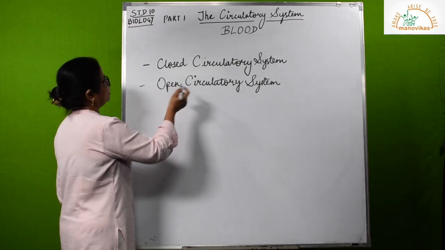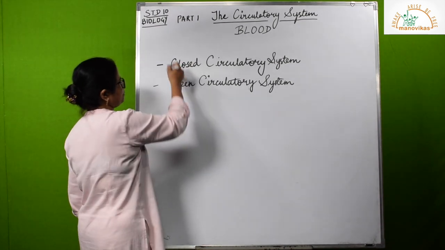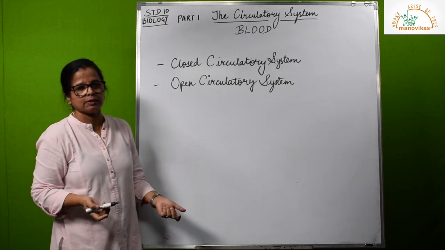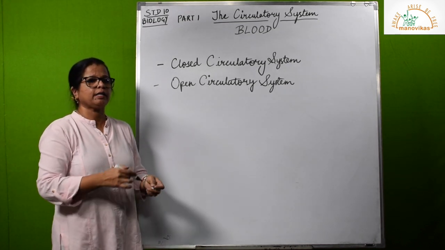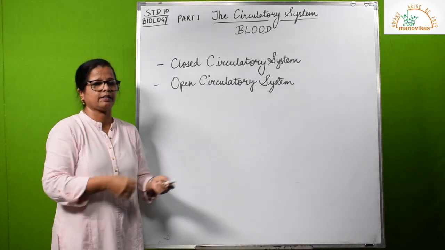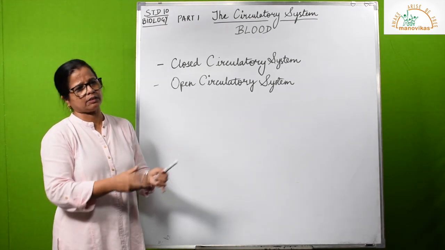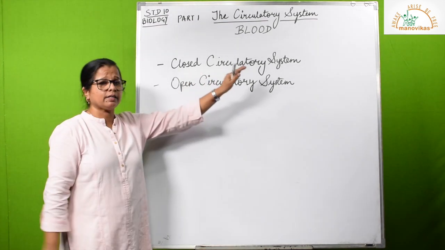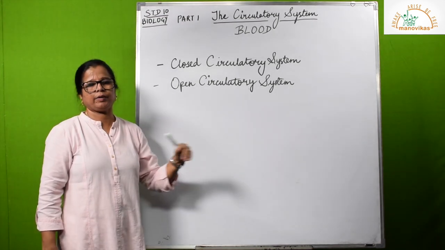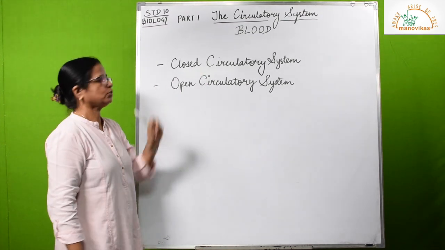Study the two kinds of circulatory system. Again, we can classify them on the basis of them being closed or open. So closed circulatory system is a system found in humans, where the blood remains inside the vessels. So how does it happen in humans? Inside the heart, from the heart to the arteries and veins, and so the blood is circulating inside these vessels. Even the lymph is in its vessels. A little bit is out, but in closed circulatory system we can generally say that from the heart to the arteries, to the organ, and then to the veins, inside this network of tubules, the blood moves. So closed circulatory system.